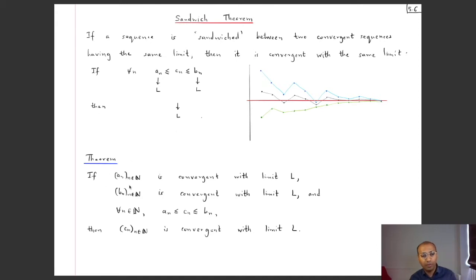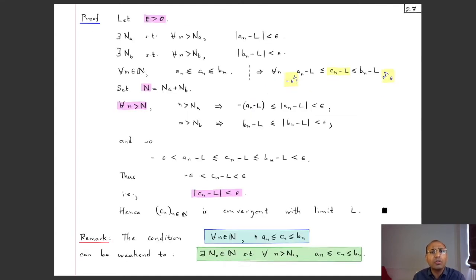So we'll now prove this theorem, which says that if An is convergent with limit L, Bn is convergent with limit L, and for all indices Cn is less than or equal to Bn and bigger than or equal to An, then this Cn is also convergent with limit L. Okay. So what do we want to show? Given any epsilon positive, we want to produce a capital N such that beyond that N, the distance of Cn to L is less than epsilon.